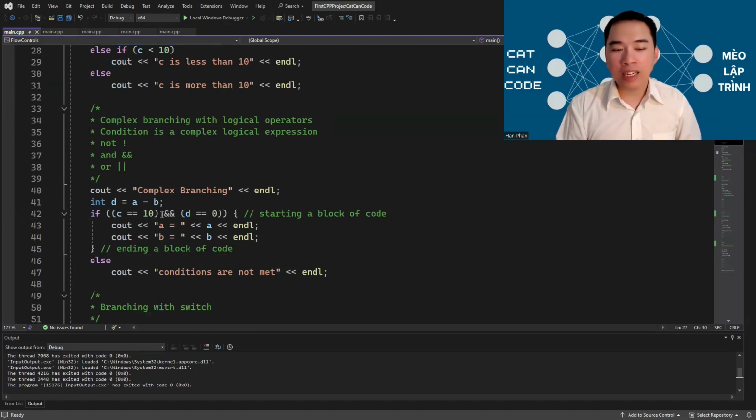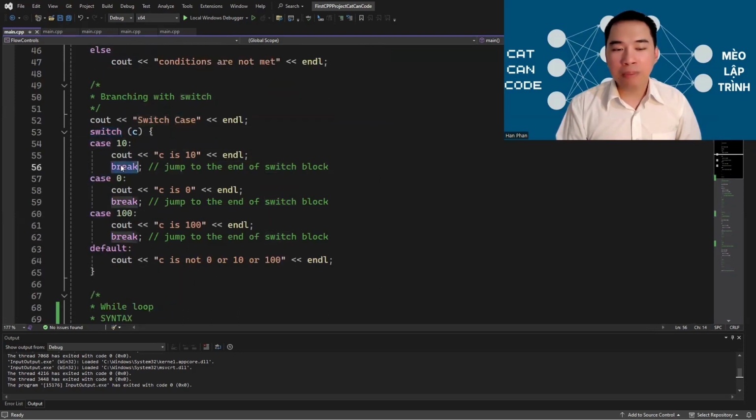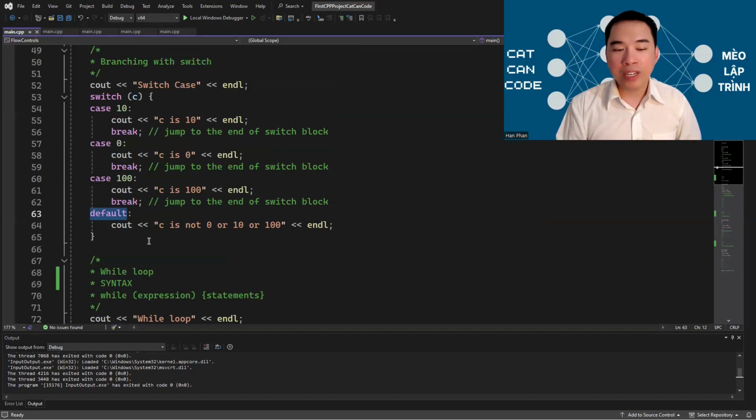You can build more complex if-else conditions using these logical operators: not, and, or. With these operators, you can construct more complex branching. You can also branch in C++ using switch if you have many cases. Remember to have the break statement to jump to the end of the switch block. And the default is one of the special cases in the switch branching.